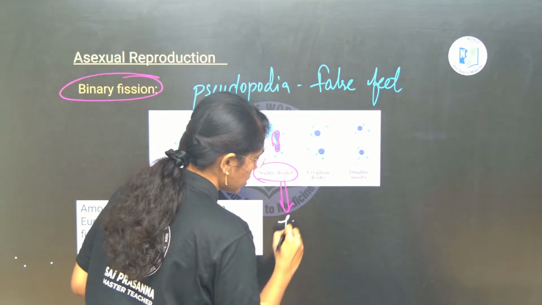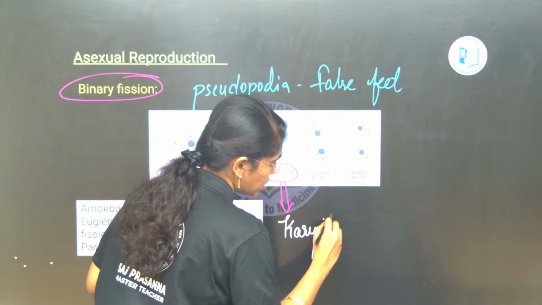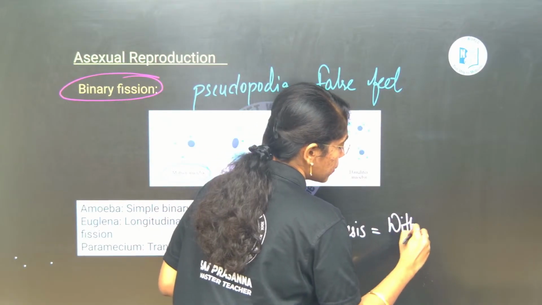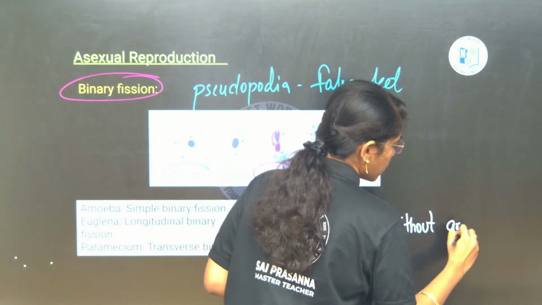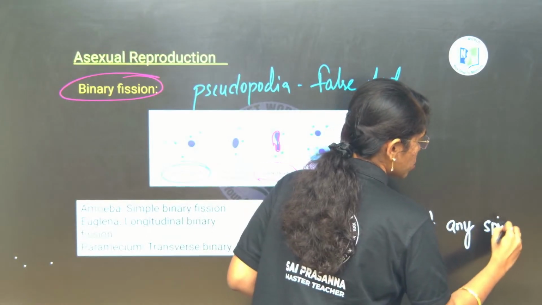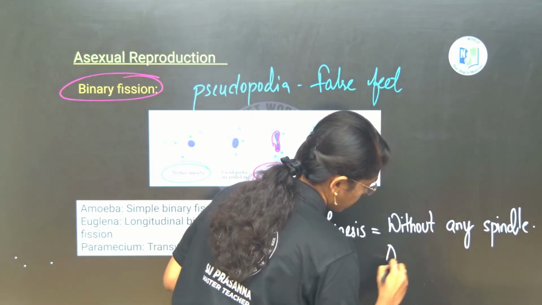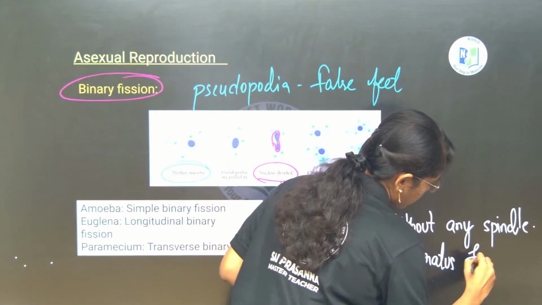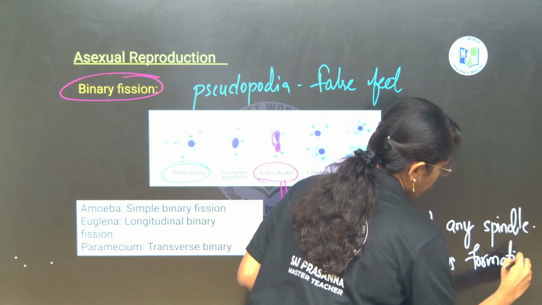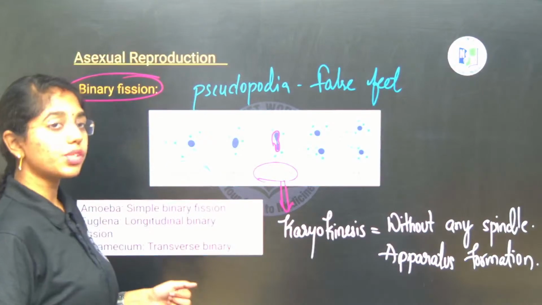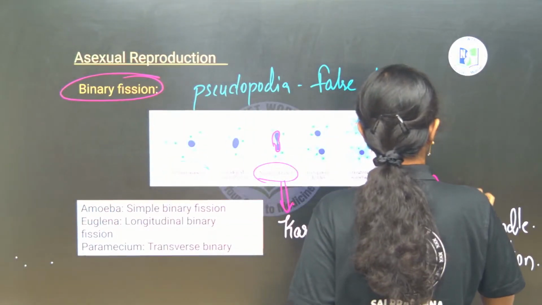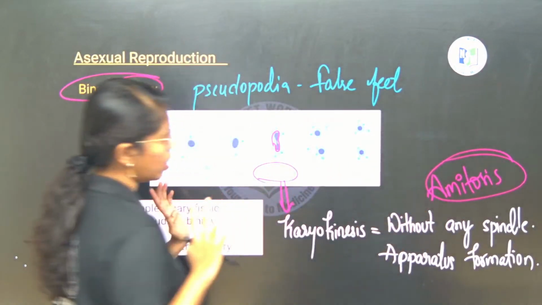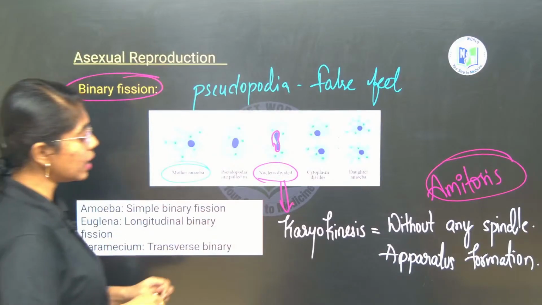Okay. Nucleus is dividing, that is karyokinesis, without any spindle apparatus formation. Fine, right. So this is known as what, ma? Amitosis. This is the mode of division with both karyokinesis and cytokinesis.